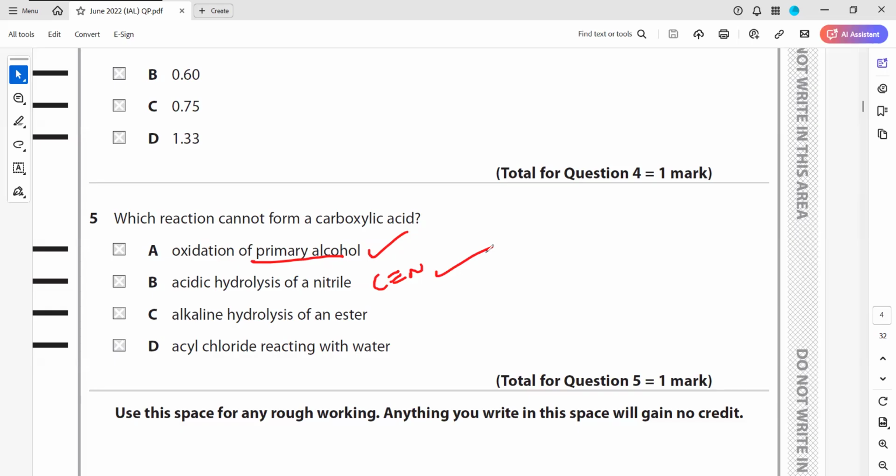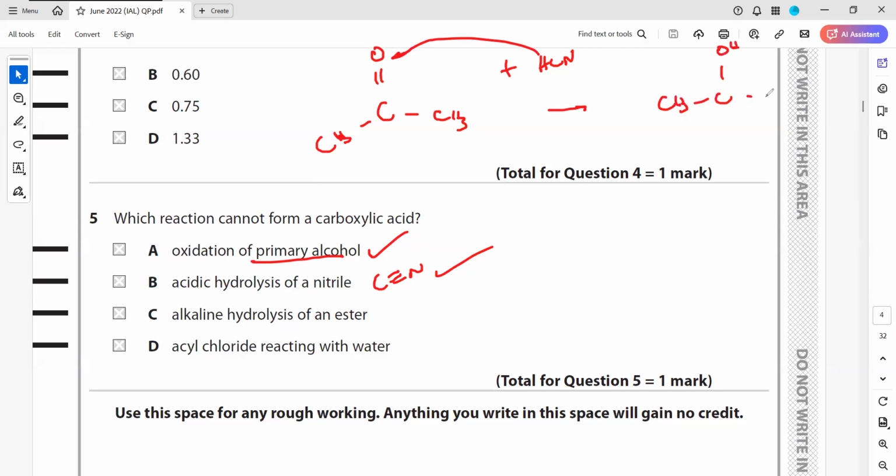How does the nitrile form? This is how a nitrile is formed. We will first have an aldehyde or a ketone. We react it with HCN. The H will be attached to O, and this will become CH3.